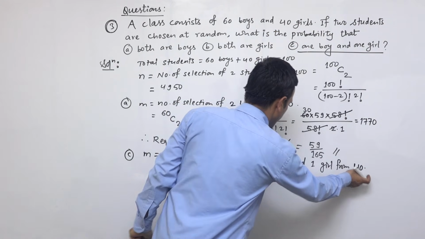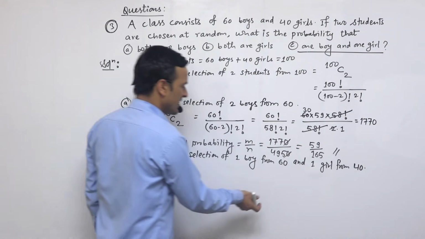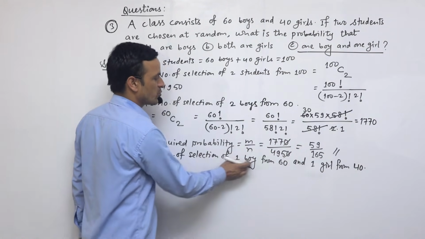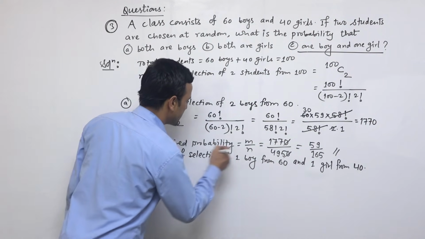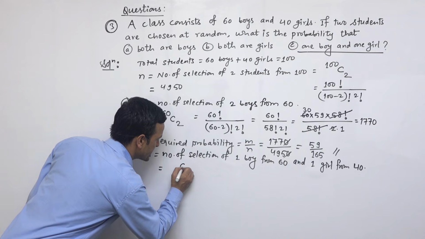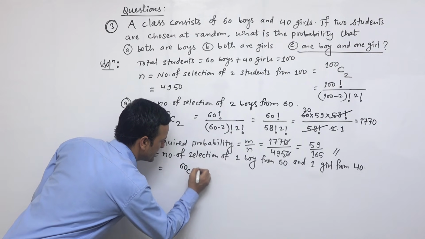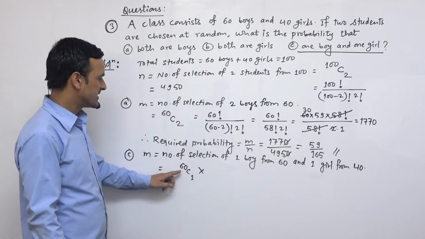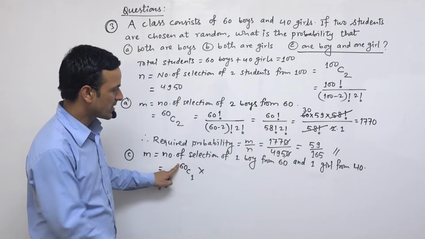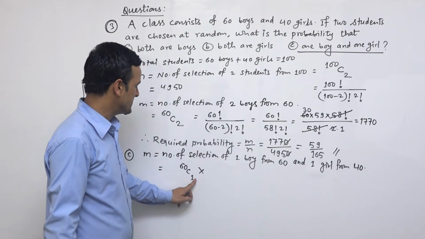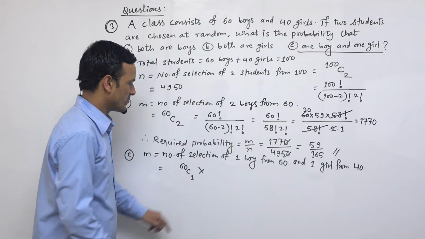So out of 40 we have to choose 1 girl, and out of 60 we have to choose 1 boy. In combination, this sentence is written like this: 60C1. This is the process to write it in combination form. 60 means total boys, and out of them we have to choose only 1 boy.